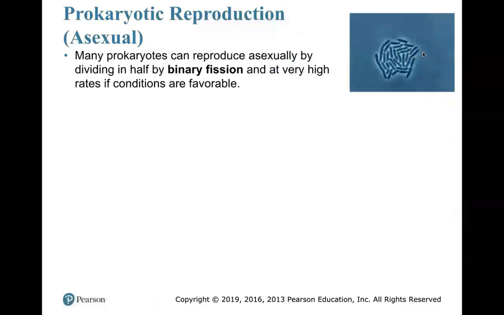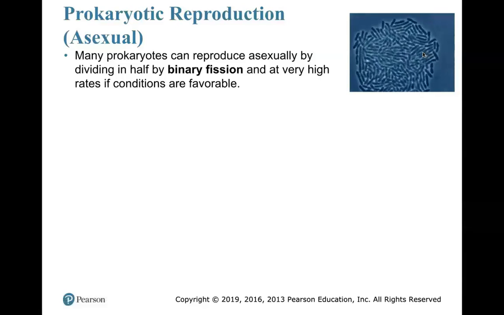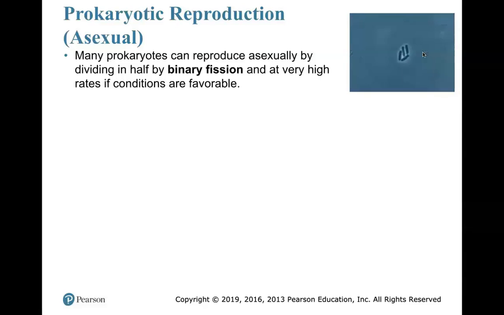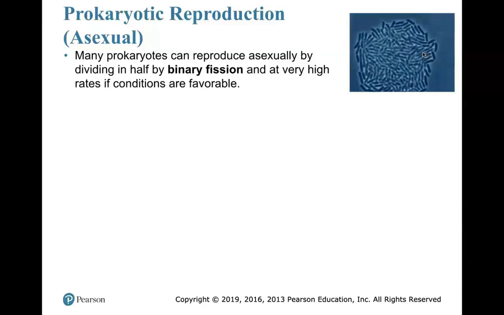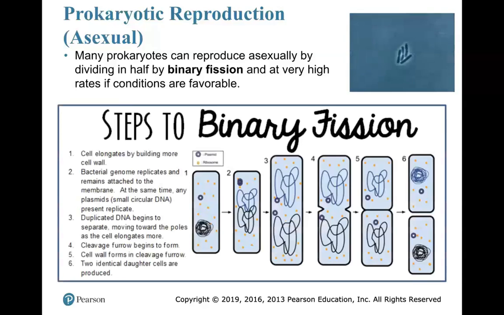So let's talk about reproduction means of prokaryotes. Prokaryotes can reproduce asexually. Asexual reproduction comes in the form of binary fission. Basically, this is going to be when bacteria clones itself. And the process of binary fission is very similar to mitosis.